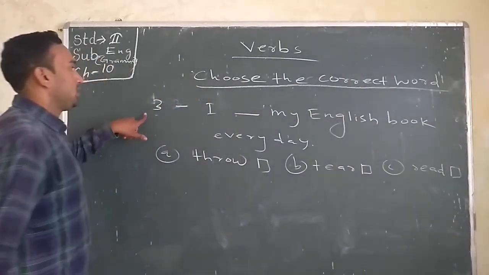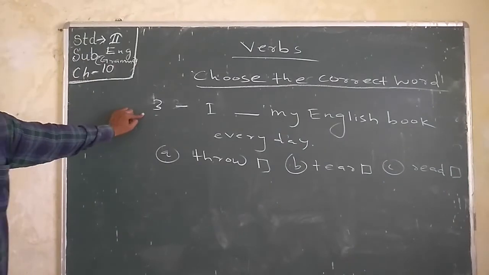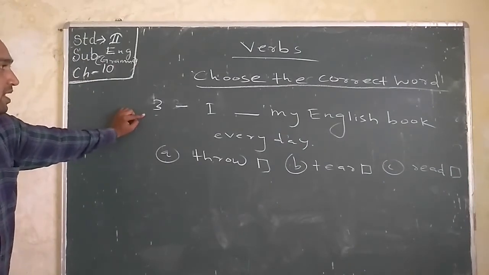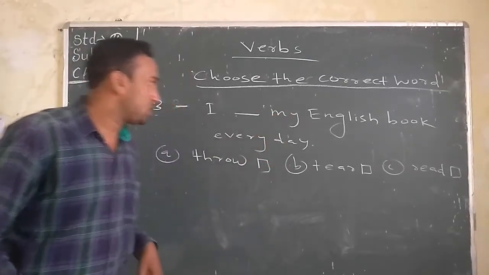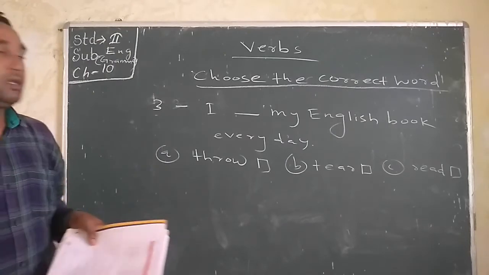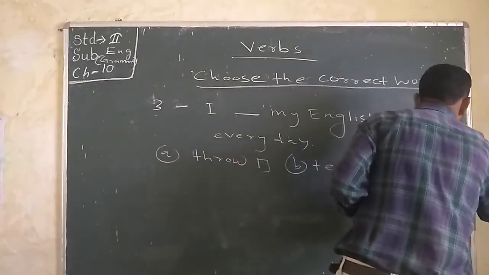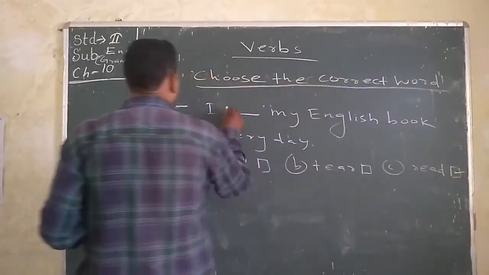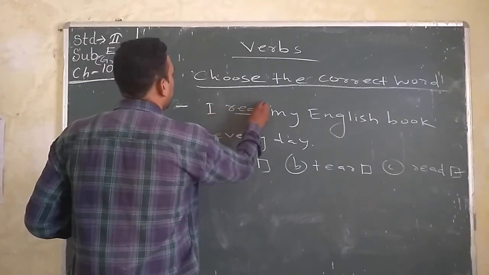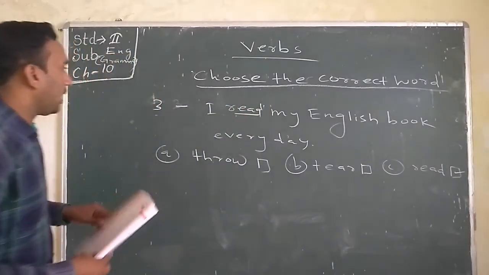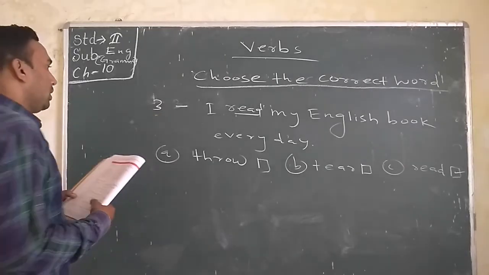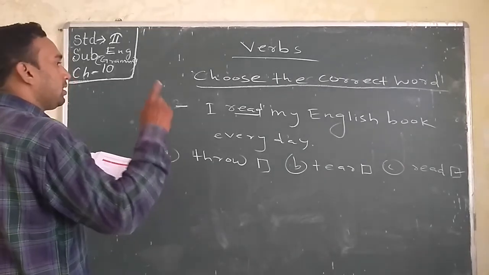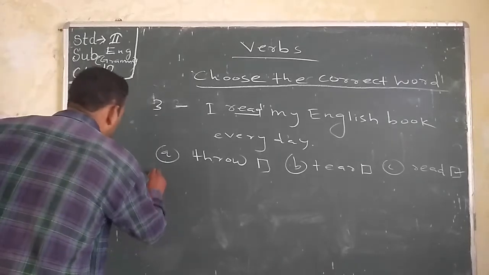Third number, just you understand the sentence. I dash my English book every day. So among these, which is the right answer? I think read is the correct answer. So here we have to write read. I read my English book every day. The sentence is completed. So you have to write read and tick C. Then fourth number.